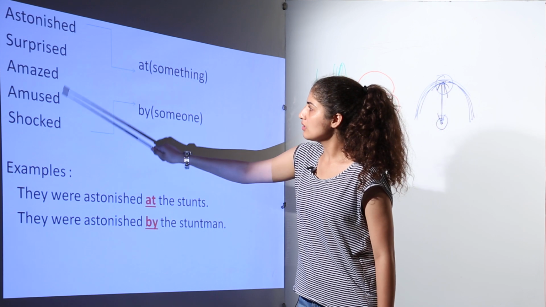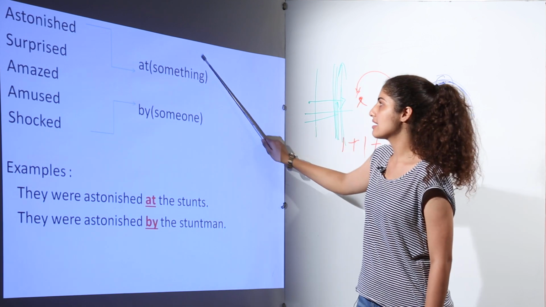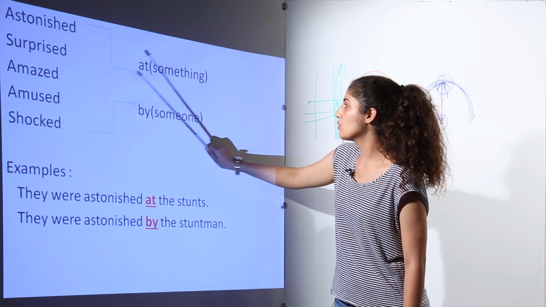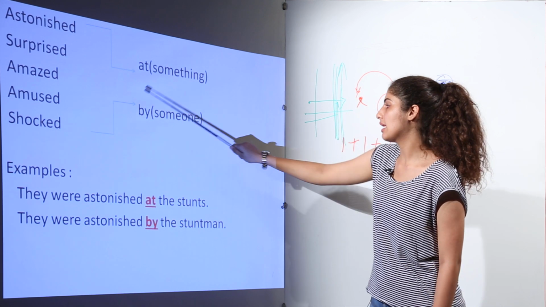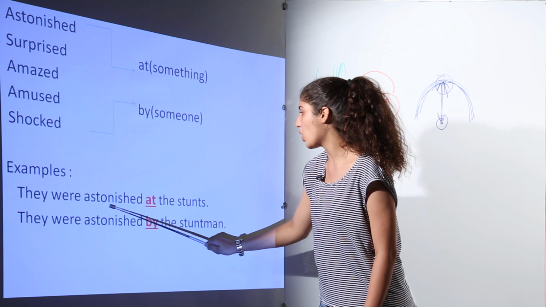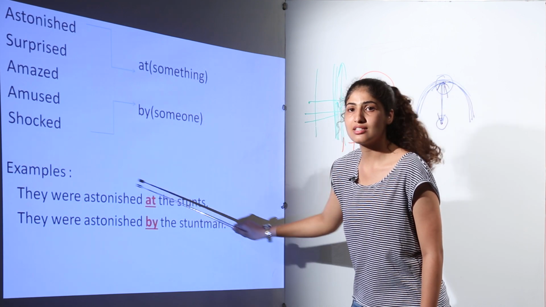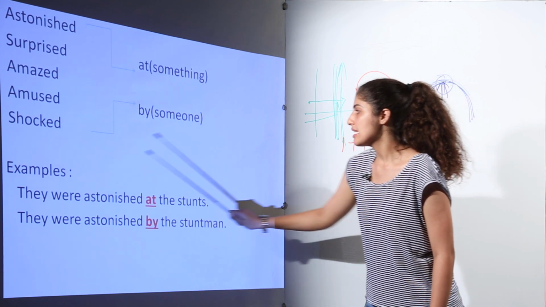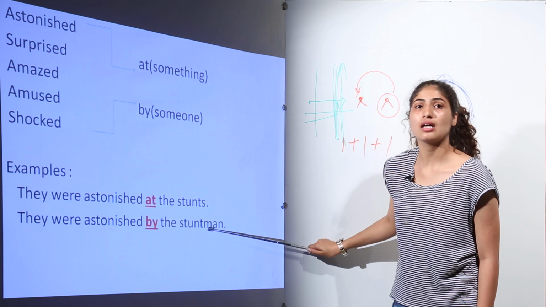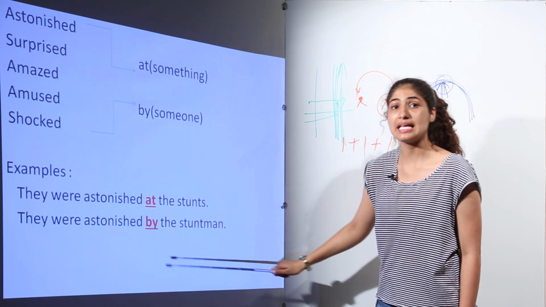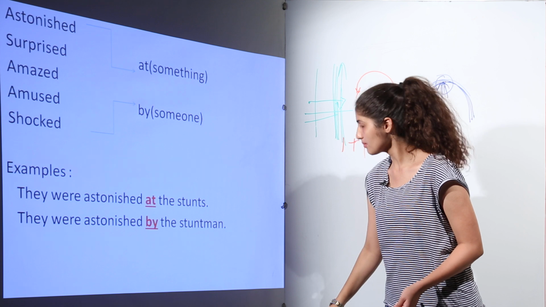Again, for all these words, if they are used with something, then "at" will be used. If used with someone, then "by" will be used. For example, they were astonished at the stunt. They were astonished at something. They were astonished by the stuntman. That means they were astonished by someone.